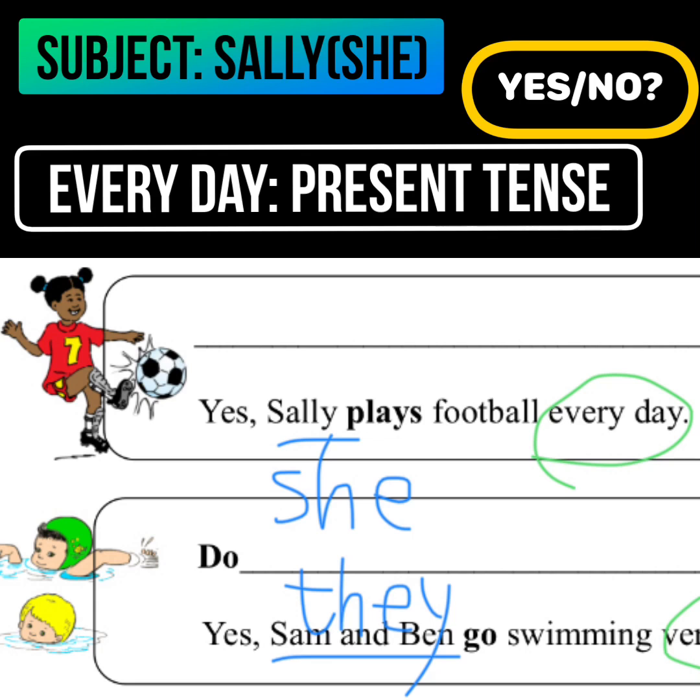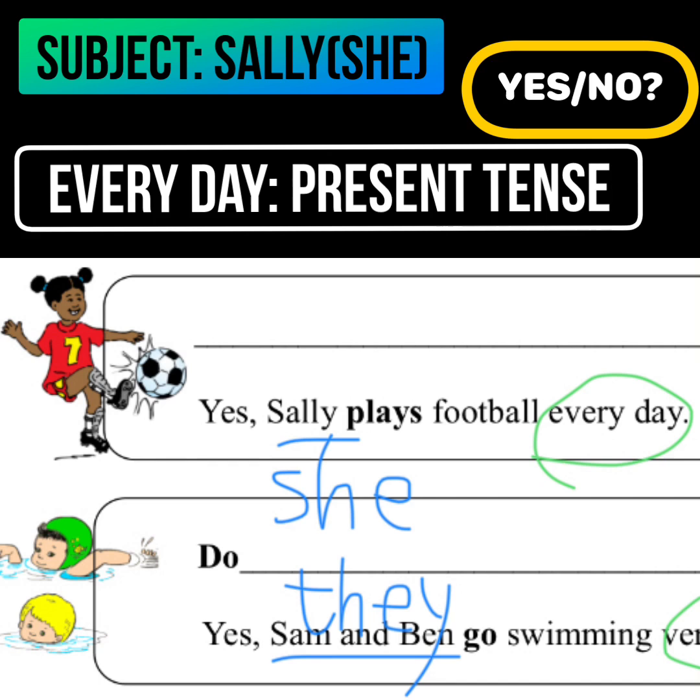Now let's look at the answer of the other question. Yes, Sally plays football every day. Again, we're talking about Sally's habit every day. We use present tense, and the subject Sally is a she. That's why we add s after the verb play.